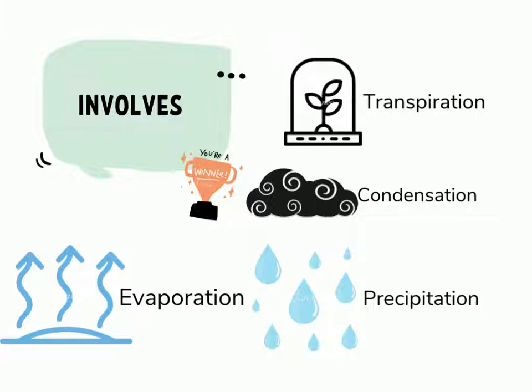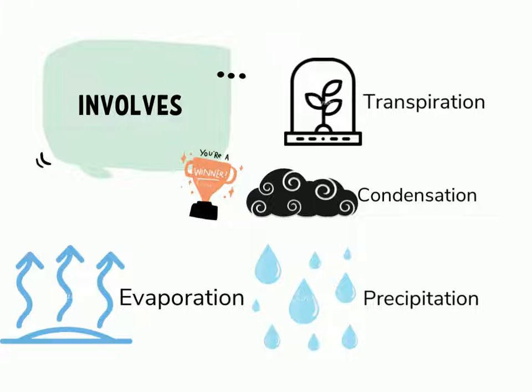So, the basic difference between transpiration and evaporation is that transpiration takes place in plants, whereas evaporation takes place in water bodies, wherever there is water. Evaporation is the process of conversion of liquid water into water vapor, the gaseous form, and transpiration is the process of evaporation of water from the leaves of plants. So, that is the basic difference. They are counted as one process.